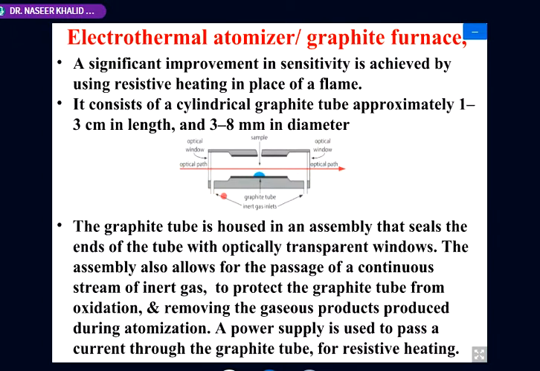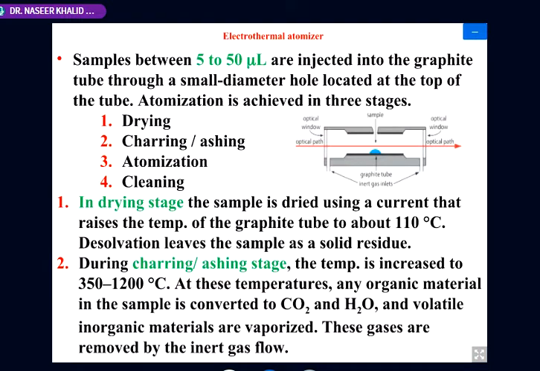Okay. Now we are pushing the sample. We increase the temperature. We supply a huge current here, so that this graphite tube is heated. This is called resistive heating. I recall I have discussed this. And this heating is not abrupt; this heating is in a controlled fashion. So this is the first step. There are four steps in total, and only three are mainly used for the atomization.